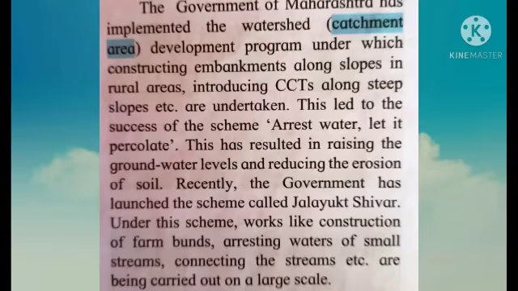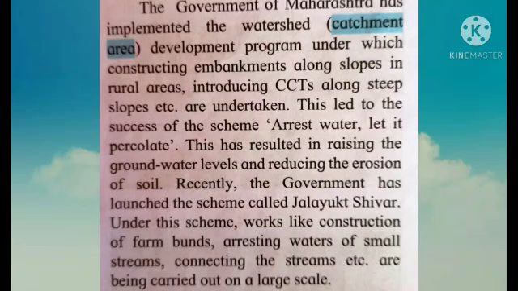The government of Maharashtra has implemented the Watershed Catchment Area Development Program, under which constructing embankments along slopes in rural areas, introducing CCTs along steep slopes, etc. are undertaken. This led to the success of the scheme Arrest Water, Let It Percolate. This has resulted in raising the groundwater levels and reducing the erosion of soil.